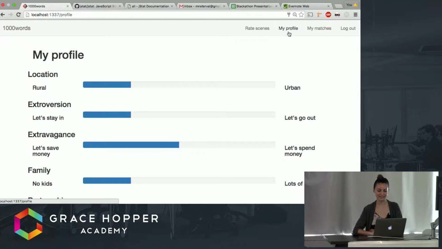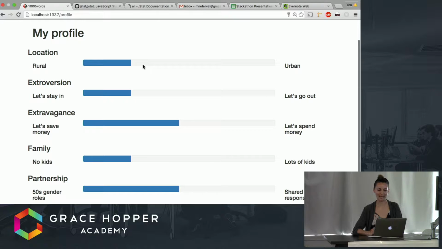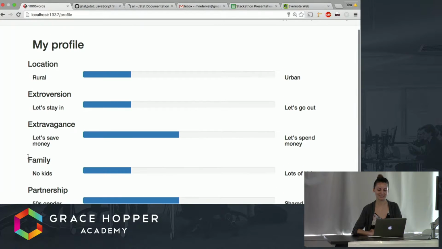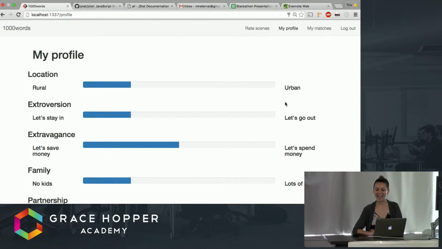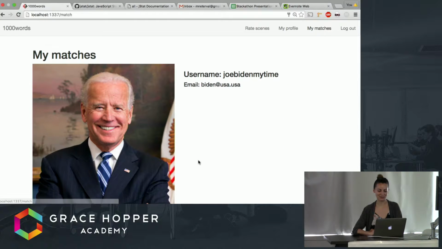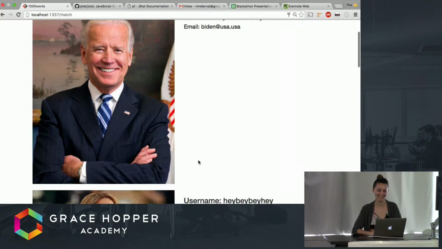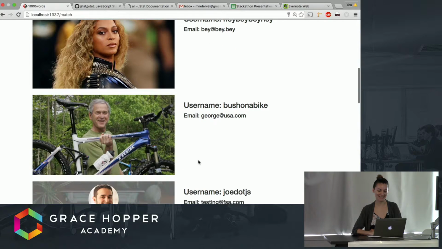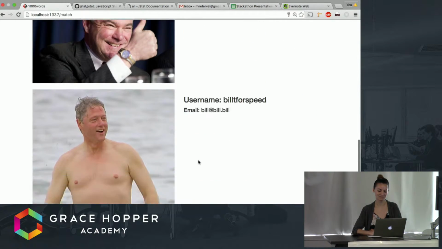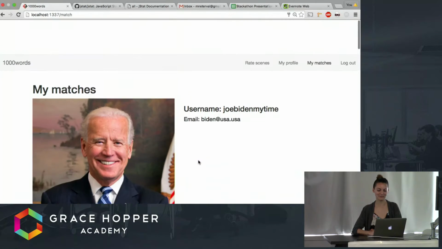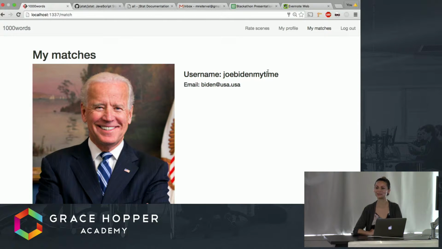And then on your profile, you can go and see a corresponding bar to how you rank on these kind of arbitrary dimensions. I wanted to add more, but these are just some examples of things you might want to share with your partner. And then you can see your matches. So Obama has several interesting matches. More users will hopefully reach a critical mass where the pairing algorithm has more statistical significance.